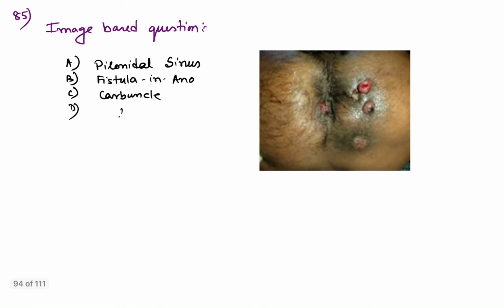Next, coming to question number 85. That was also an image-based question. As you can see in this image, there are various discharging sinus-like structures around the anal region, the perianal region. This is not pilonidal sinus, so that option is ruled out. This is not carbuncle. This is actually fistula in ano, multiple fistula in ano. As recalled by my juniors, I think this type of image was given. This can be fistula in ano.